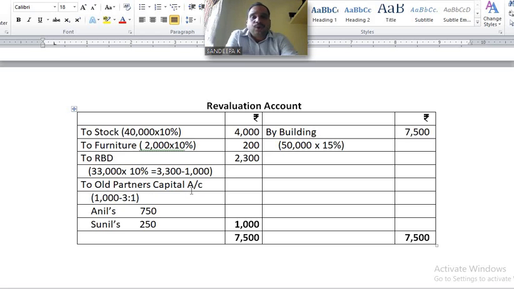Write down in the two old partners' capital accounts, 1,000 divided in the ratio of 3:1. Anil will get how much? 750. Sunil will get 250. Understand? 1,000 into 3 by 4, 1,000 into 1 by 4.